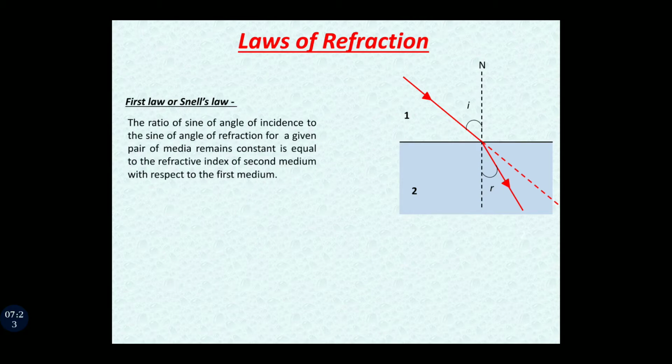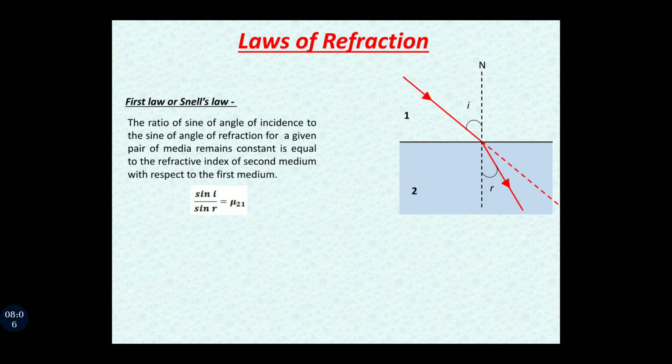It is the ratio of sine of angle of incidence to the sine of angle of refraction for a given pair of media remains constant. Means for these two media, for any value of I, for any value of R, the ratio of sine I and sine R is always constant. And this constant is equal to refractive index of second medium with respect to first medium. That is, mathematically you can write sin I upon sin R is equal to mu 2 1. Mu 2 1 is refractive index of second with respect to first.